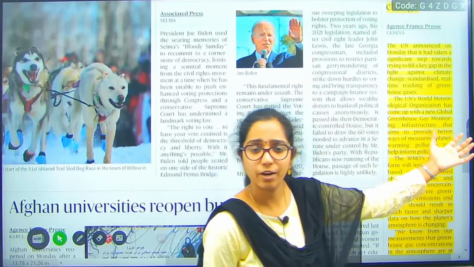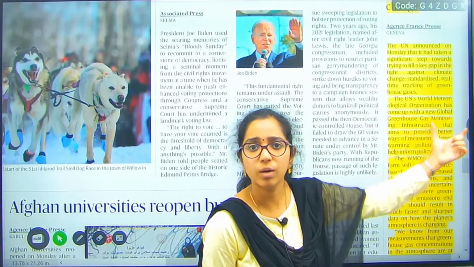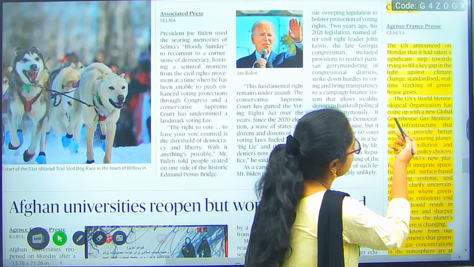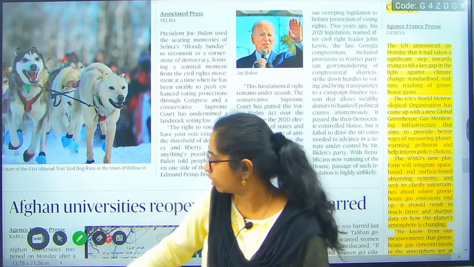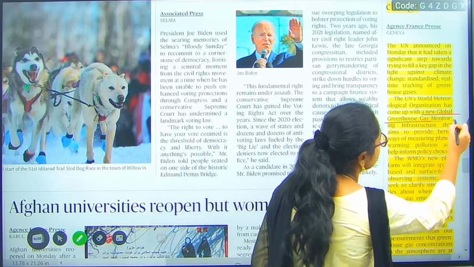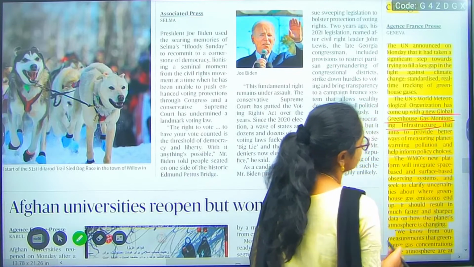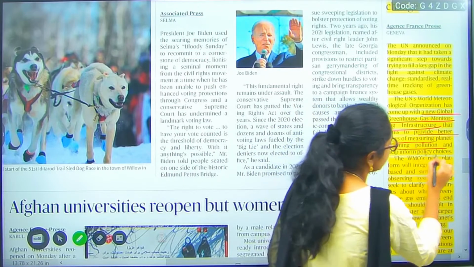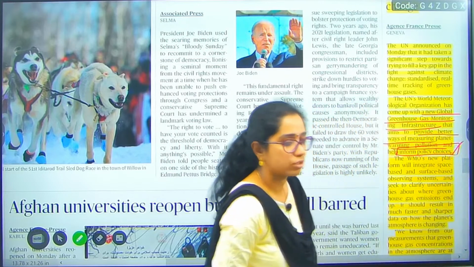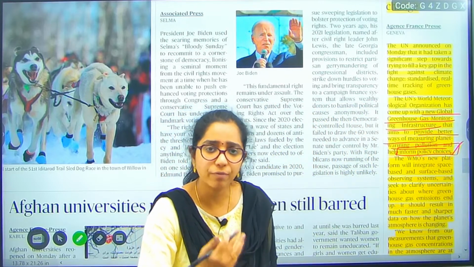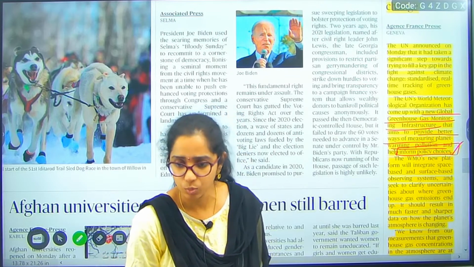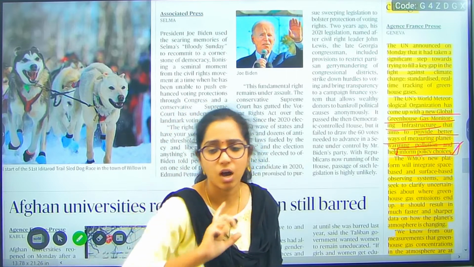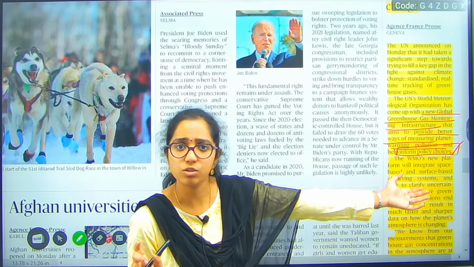The UN body dealing with this is the World Meteorological Organization, WMO. The WMO has come up with a new global greenhouse gas monitoring infrastructure that aims to provide better ways of measuring planet-warming pollution and help inform policy choices. So why do we actually need this? If you know from which places the impact on climate is greater, especially in greenhouse gases, what areas or infrastructure are causing more harm to the climate, that is when you know on which places you need to perform policy.